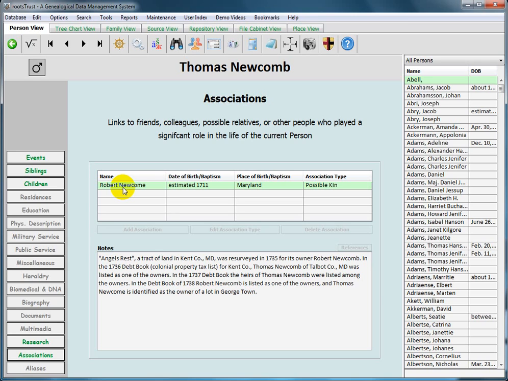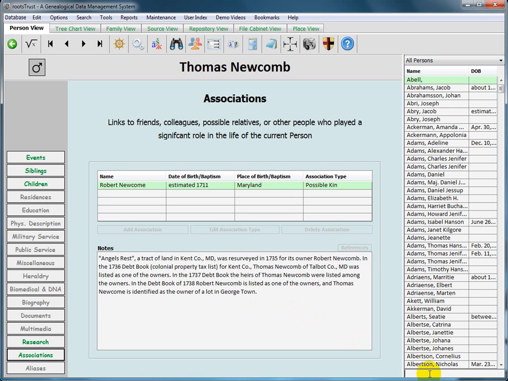The next type I'm going to demonstrate is the alias. Now, Robert Newcomb had a granddaughter by the name of Mary, whom he mentioned in his will of 1790. I found a 1795 marriage in Talbot County, Maryland, between a Polly Newcomb and a William Gibson. Since I know that there was only one Newcomb family in Talbot County at that time, I suspected that Polly and Mary were the same person, but I had no proof. So I linked the two with an alias relationship. Later I found the proof and was able to remove the alias and merge the two of them.